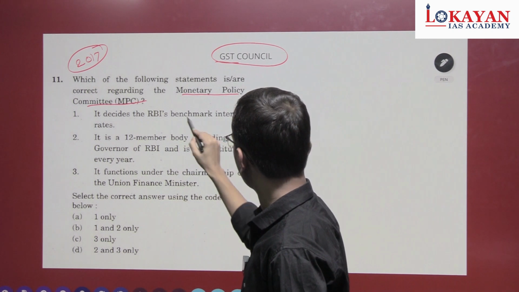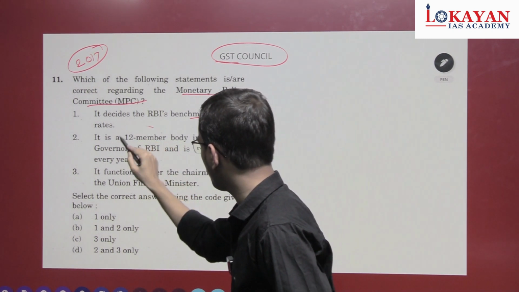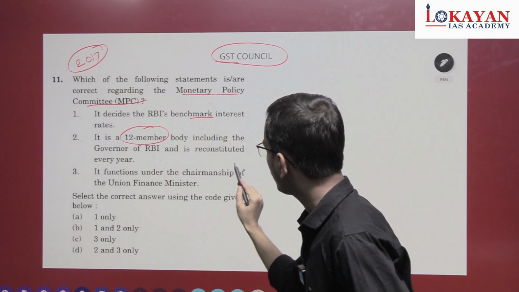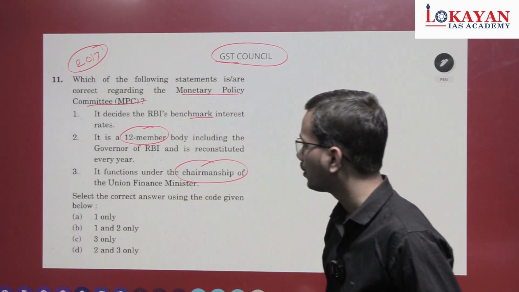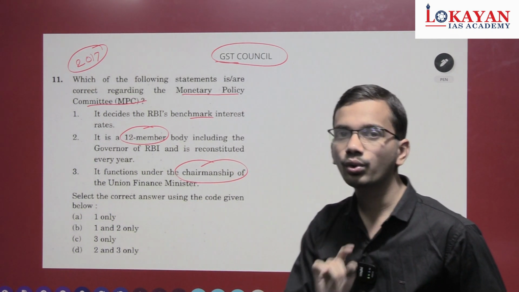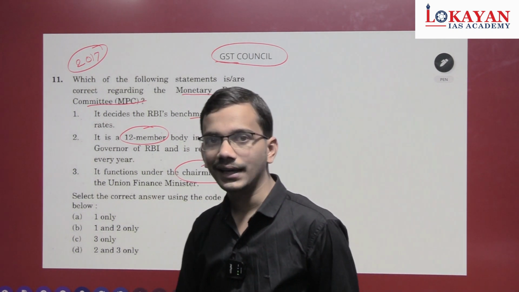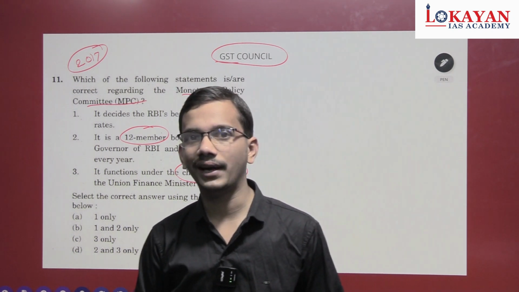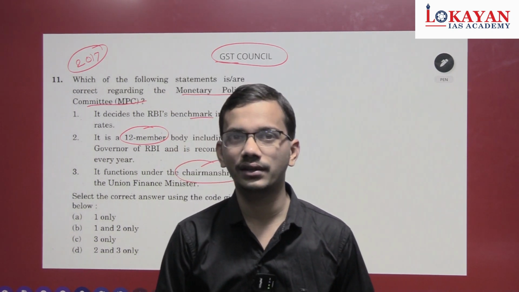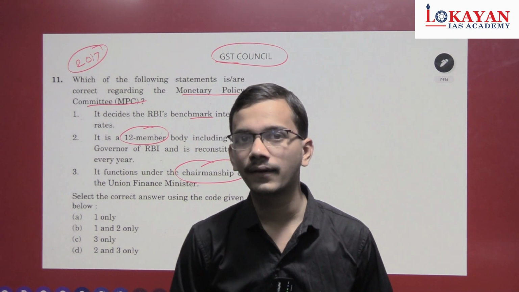It decides RBI's benchmark interest rate. It is a 12-member body and it functions under the chairmanship of. So these aspects you have to look for in bodies, like there is a question in 2017 on Financial Stability and Development Council under chairmanship of, etc.